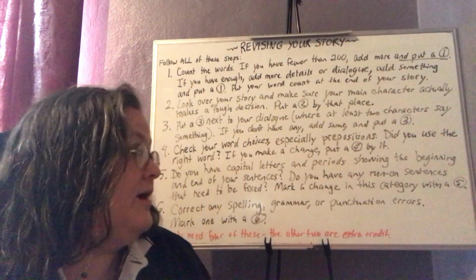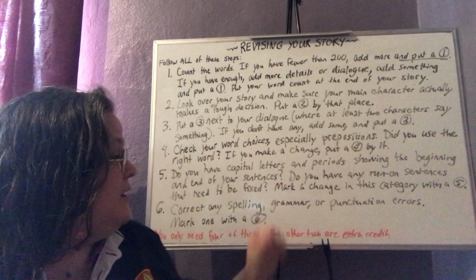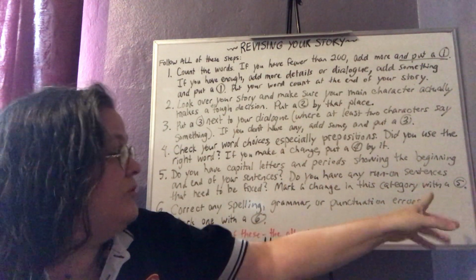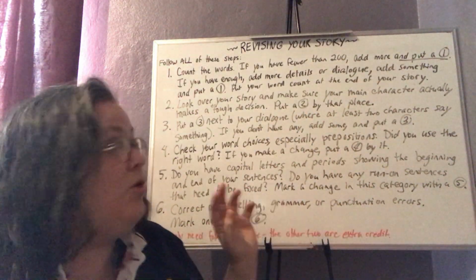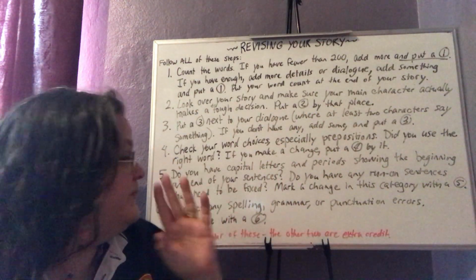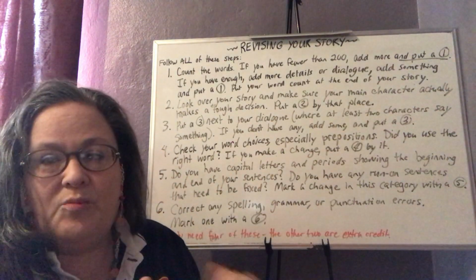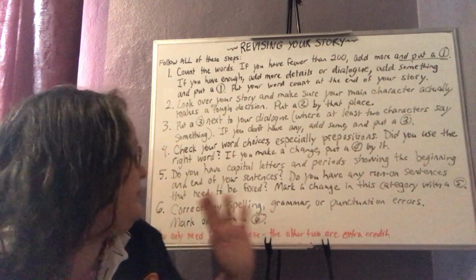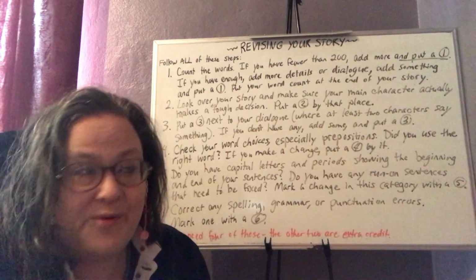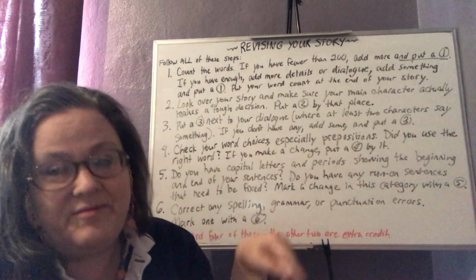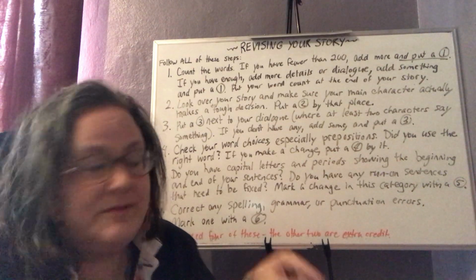You need to divide that, and if you make one of these kinds of changes, then mark 1 with a 5. You might end up making a lot of changes, but you only need to mark them 1 time. Don't mark a whole bunch of number 5s or whatever. Okay, you need to mark them on your paper, but you don't need to put a little number 5 next to all of them. I hope that makes sense.